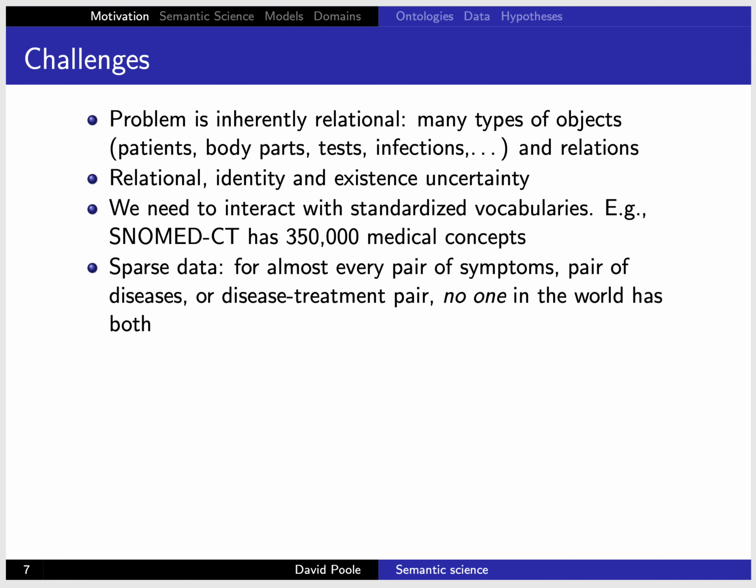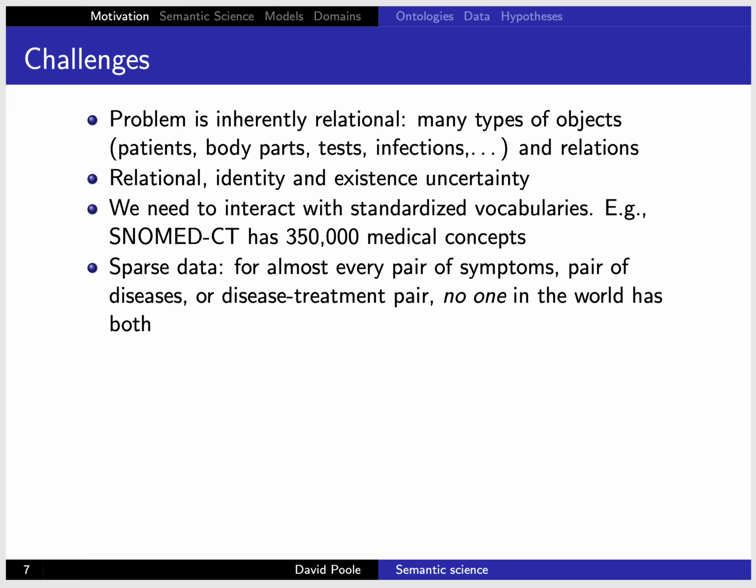There's sparse data. For almost every pair of symptoms, or pair of diseases, or disease-treatment pair, no one in the world has both. It turns out that there are about 100,000 different symptoms. And 100,000 is interesting because the number of pairs is approximately the same as the number of people on Earth. But because of the long tail, most of these are unlikely. You can essentially show that for almost every pair, no one in the world has just those 2. There are just not enough people to go around for all of the pairs of diseases.